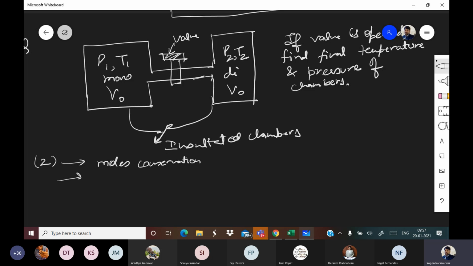Number two, as the chamber is insulated, total internal energy will remain fixed. These two things you need to do.